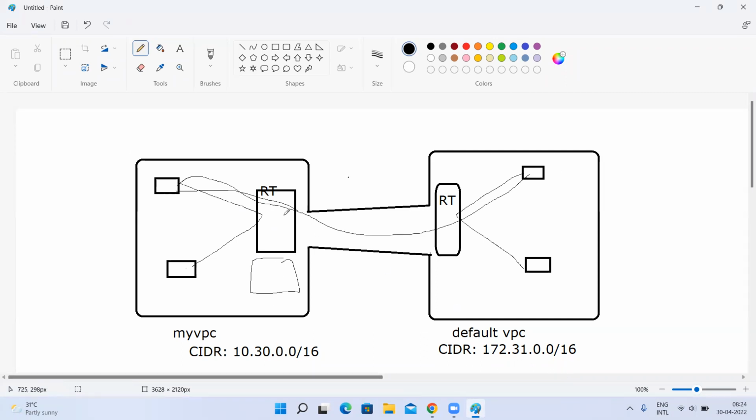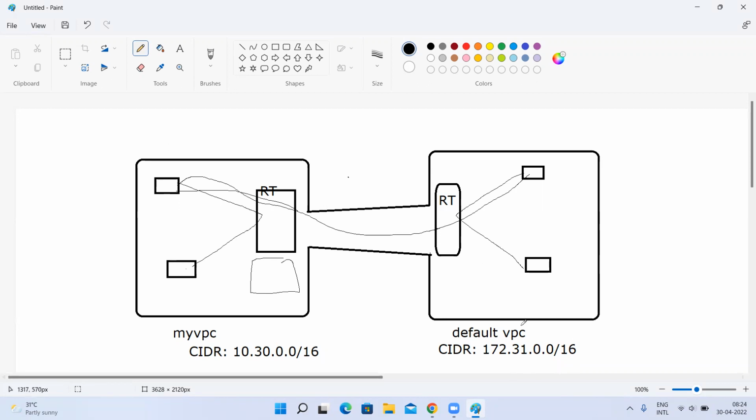I want to allow this as well, so let me allow this. It will go here. Now, before going to this instance, this route table is there. Here also you need to allow the traffic from here, right? A request is coming from here with a different IP address range, for example, 10.30.0.1. This instance IP is this. It is coming here. Now it is allowing only this traffic.